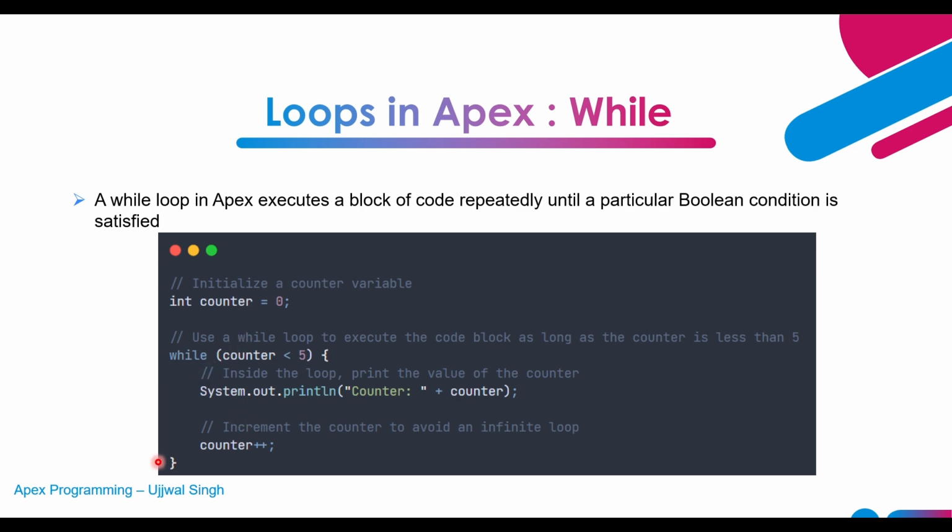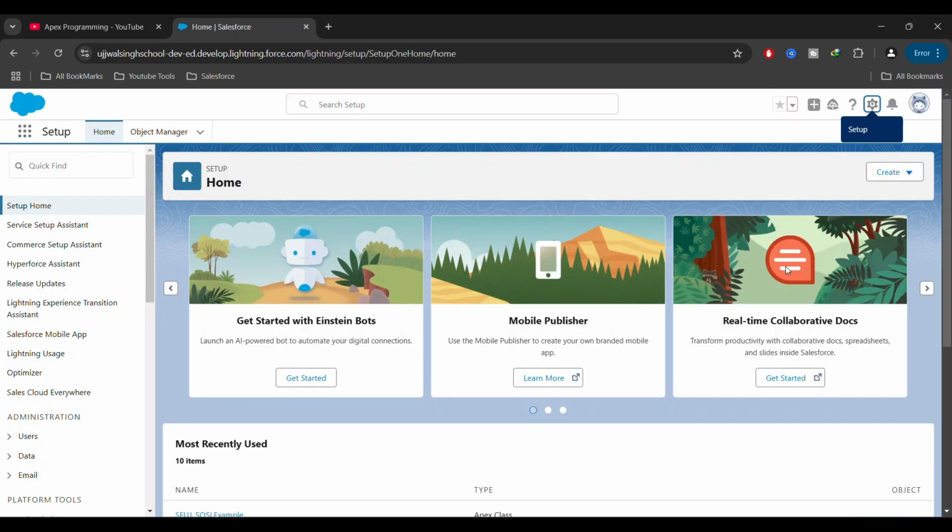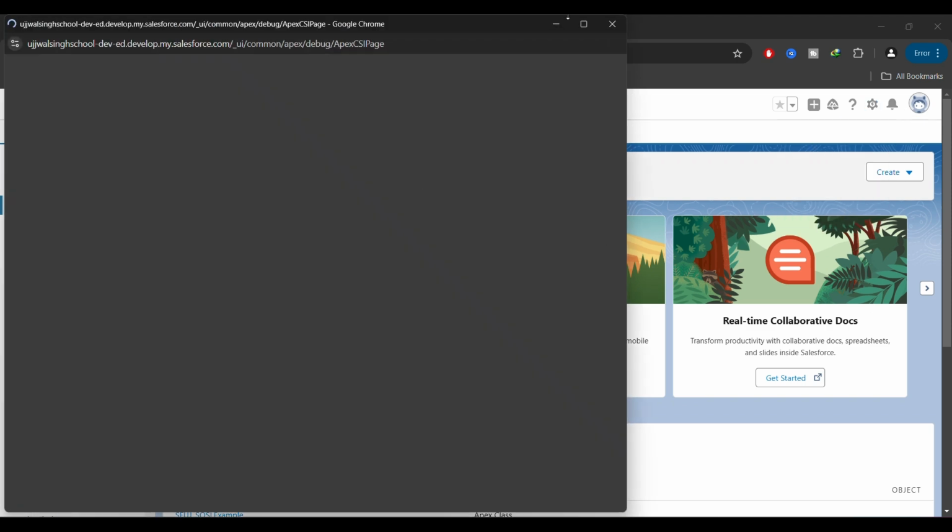So let's switch to our org and see how we can write the code for the same. We are in our org, and let's go to the developer console.